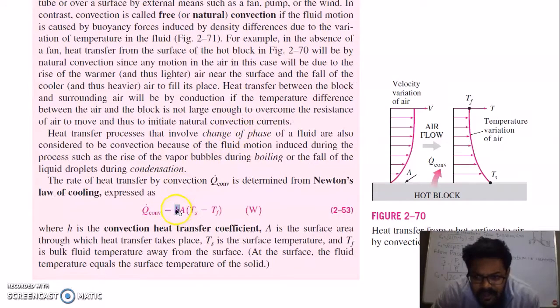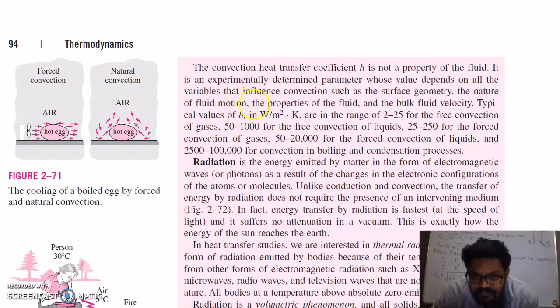So because it depends on a number of factors, velocity of the fluid, property of the fluid, geometry of the surface, this H is not the same for all surfaces. If the surface has a different shape, the value of H will change for that shape, whether it is a round sphere, or a tube, or a flat plate. So depending on that, H will change.